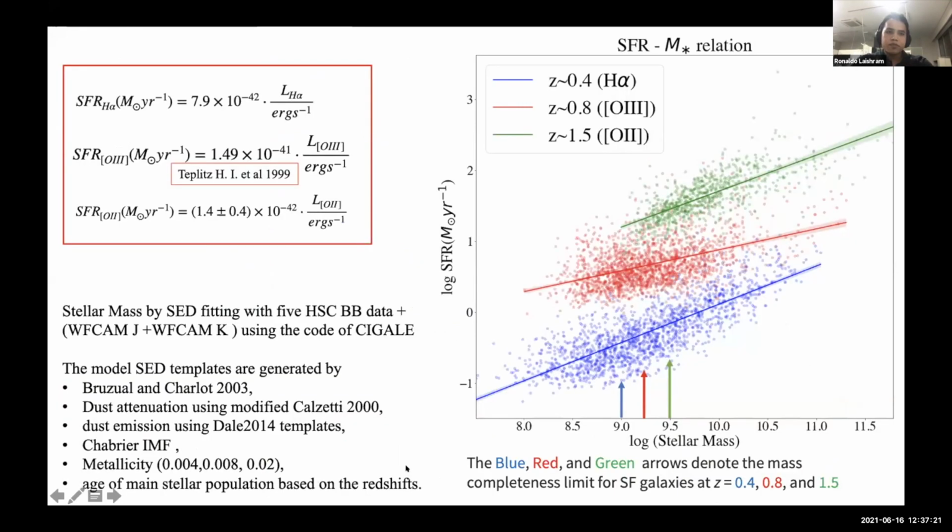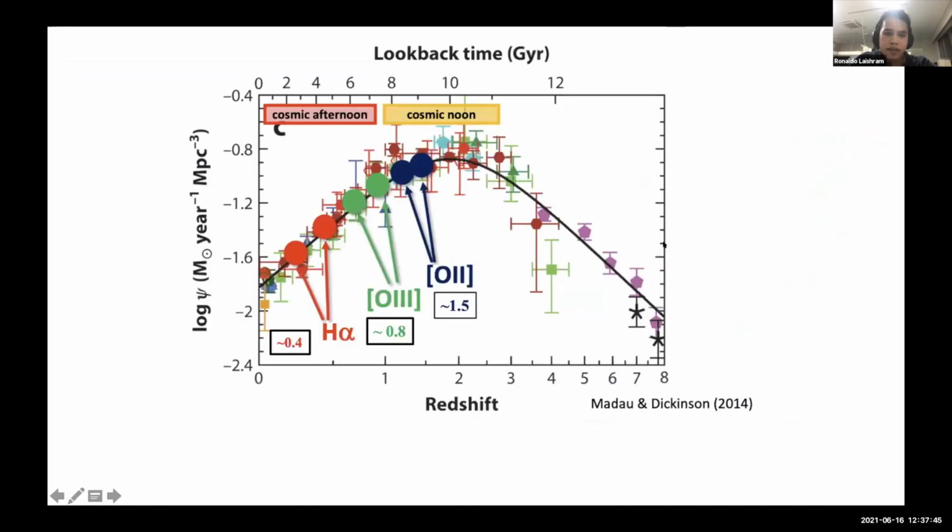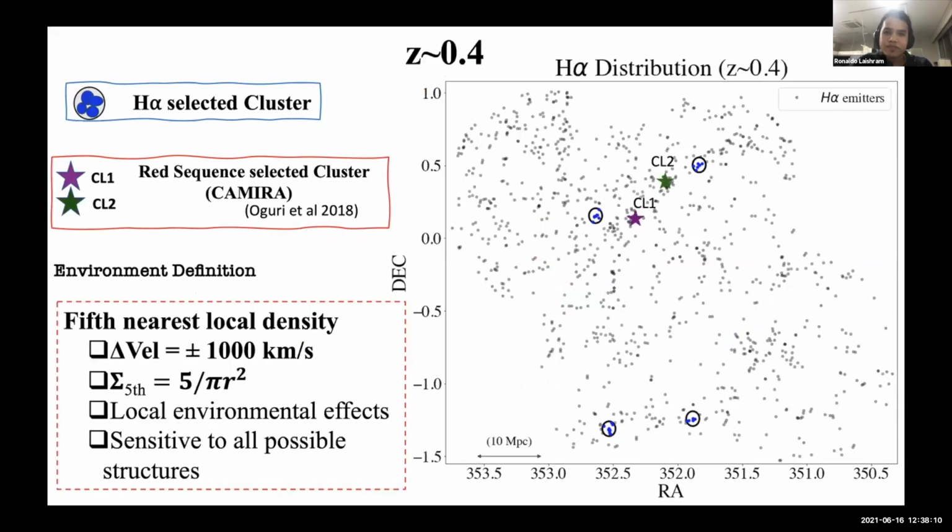And then here come the star formation main sequence relations. Here I calculate the star formation rates for H-alpha, O3, and O2 using these equations. I also measure the stellar mass using SED fittings, using the code CIGALE. So this is the main sequence relation, and we have H-alpha, O3, and O2 up to redshift 1.5. And this is for the field at redshift 0.4, and this is the H-alpha distribution.